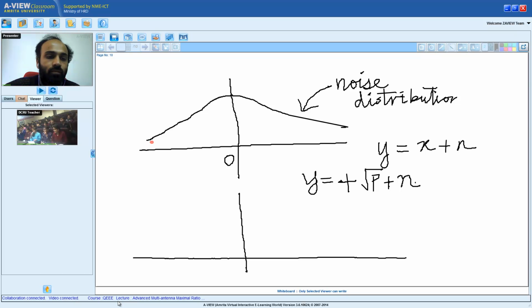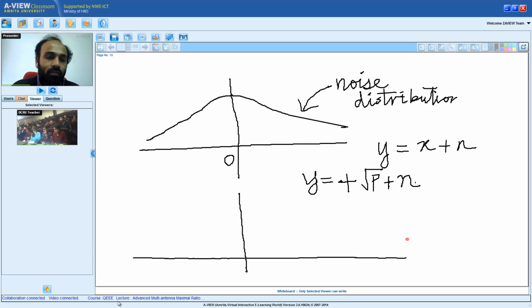Are you able to follow what I am saying? Additive white Gaussian noise, were you able to follow it?